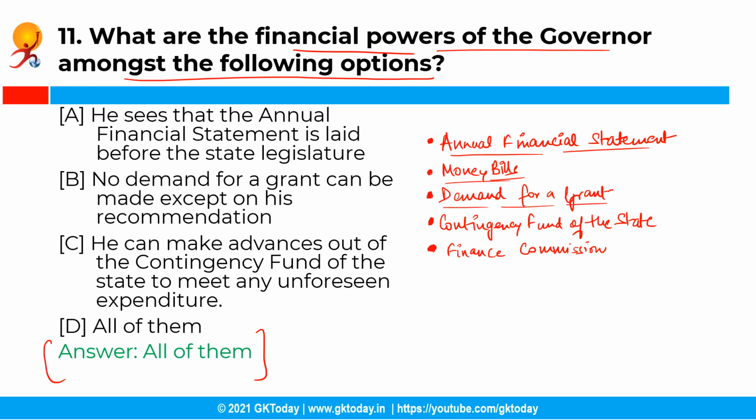demand for a grant cannot be made without his recommendation, and fourthly, he can make advances out of the contingency fund of the state to meet an unforeseen expenditure, and further, he is also responsible for constituting a finance commission after every 5 years to review the financial position of the panchayats and the municipalities.